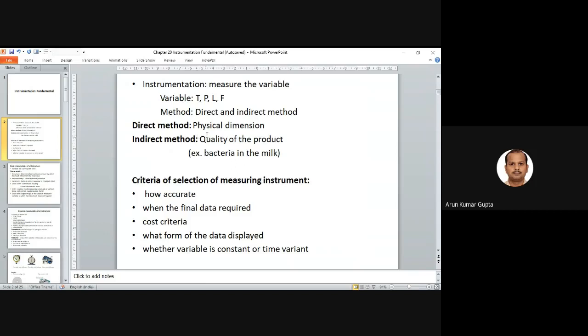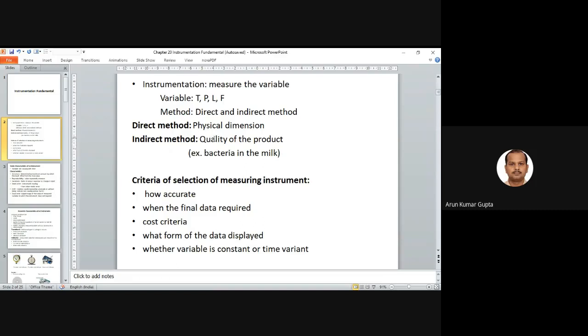The direct method measures what are known as physical dimensions, right? Just like if you are measuring temperature, it has certain units, degrees centigrade. Pressure also has physical dimensions, so we can directly measure that.